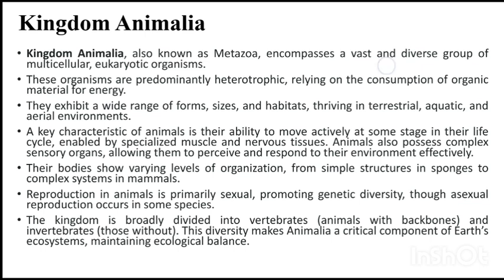Reproduction in animals is primarily sexual, promoting genetic diversity. Some species show asexual reproduction, producing clones. The kingdom is broadly divided into vertebrates, animals with a vertebral column or backbone, and invertebrates, those without a backbone.